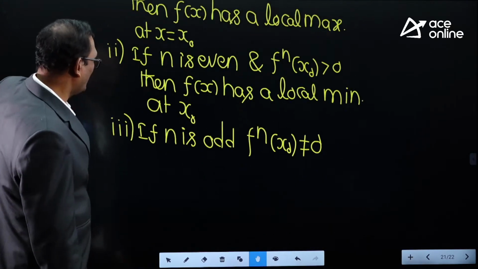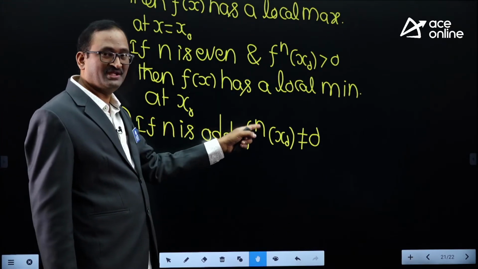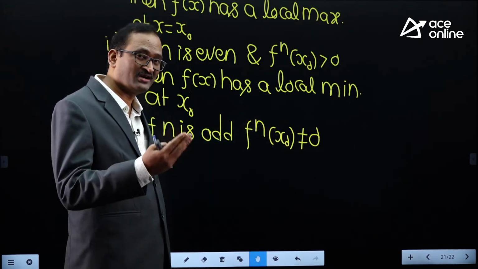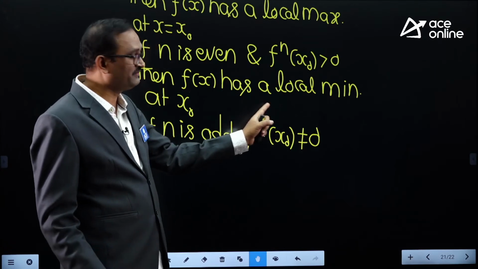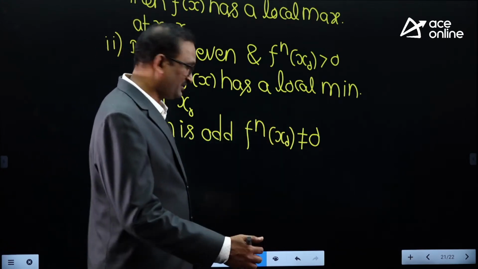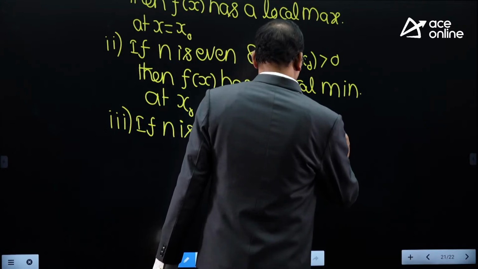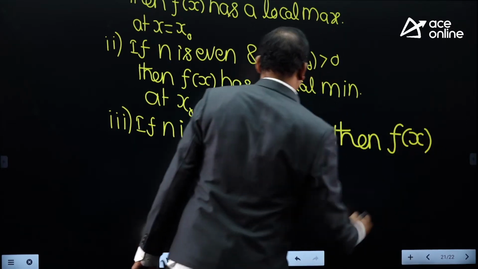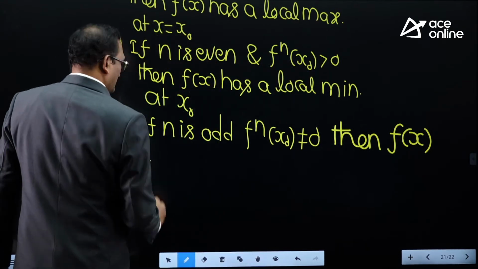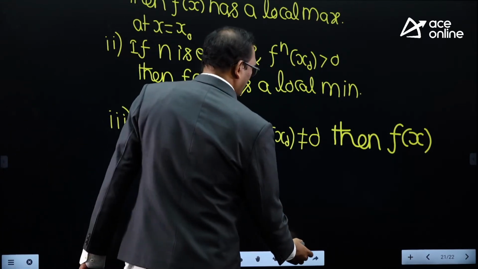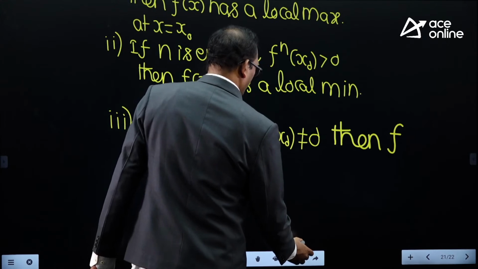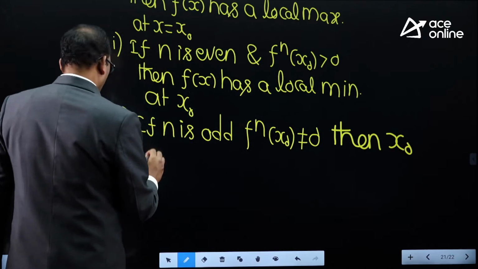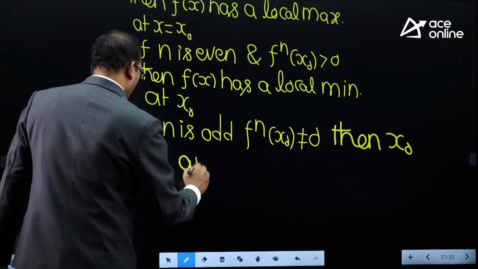So if n is an odd number, n value 3, f triple dash of x naught not equal to 0, next odd number 5, f power 5 of x naught not equal to 0, then x naught is an inflection point.